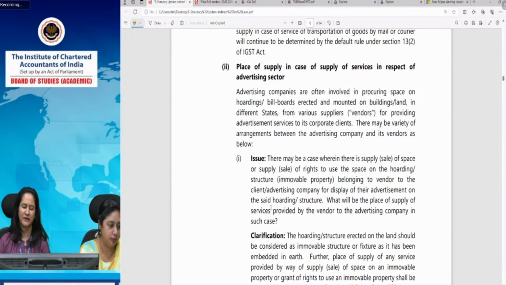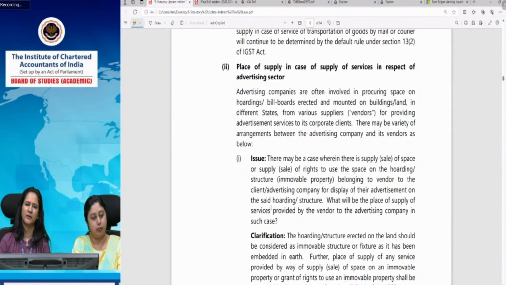And because in that case the vendor has in fact provided advertisement services by providing visibility to the advertising company's advertisement for a specific period of time on a rental basis. So such services provided by the vendor to the advertising company are purely in the nature of advertisement services, in respect of which the place of supply shall be as per section 12(2), that is the default rule only, whether the services have been provided to a registered person or an unregistered person.